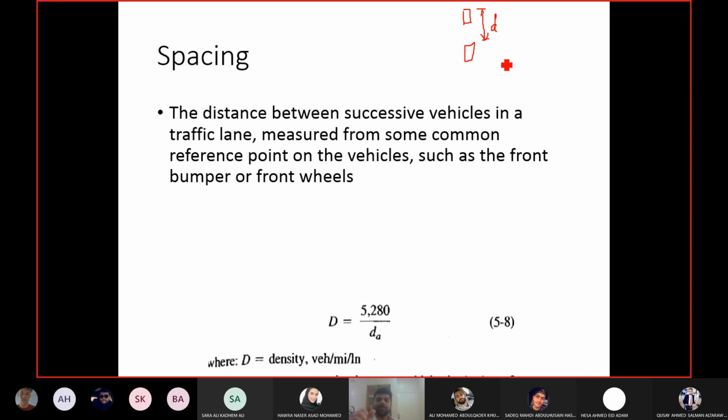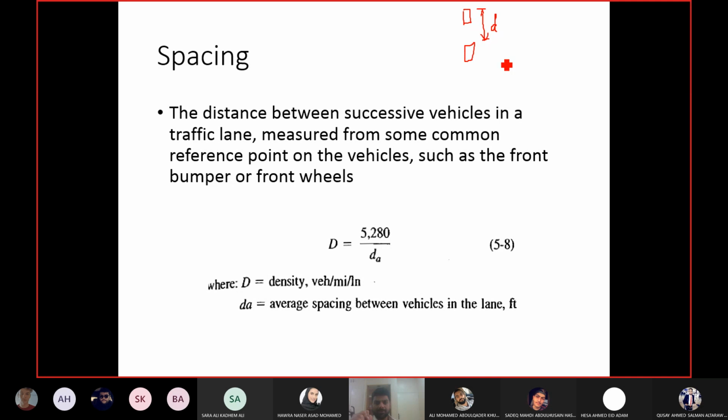Now spacing is related to density. If you want to calculate density using spacing, then you cannot do it by using one value of spacing. You should take multiple values, and then you will get the average of those values to calculate density. So for calculation of density, I cannot use a single value of spacing. I will use the average spacing, which is taken from multiple values.